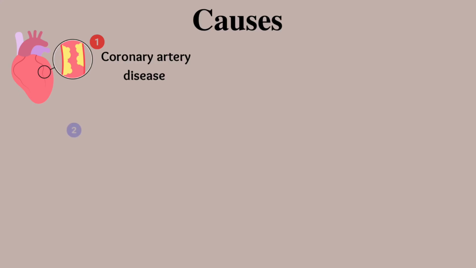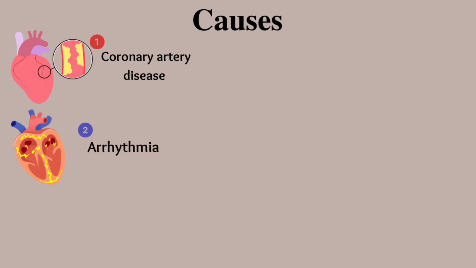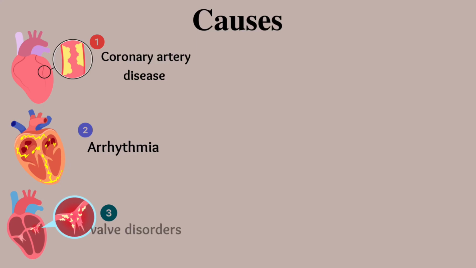The second common cause is arrhythmias, which are abnormal heart rhythms, such as ventricular fibrillation or pulseless ventricular tachycardia, that can lead to cardiac arrest. These arrhythmias disrupt the heart's electrical system, causing it to beat irregularly and inefficiently. Conditions affecting heart valves, such as aortic stenosis or mitral valve regurgitation, can increase the risk of cardiac arrest by compromising heart function and blood flow.